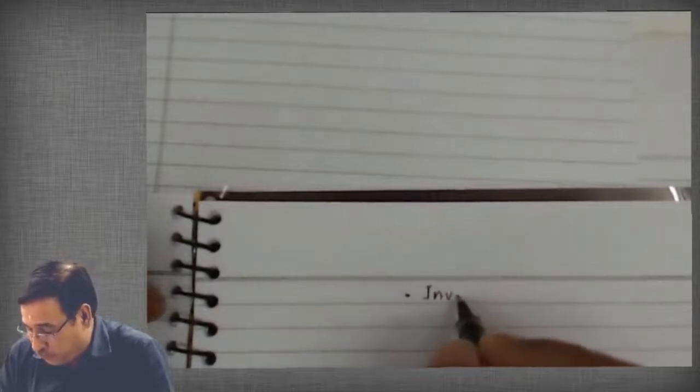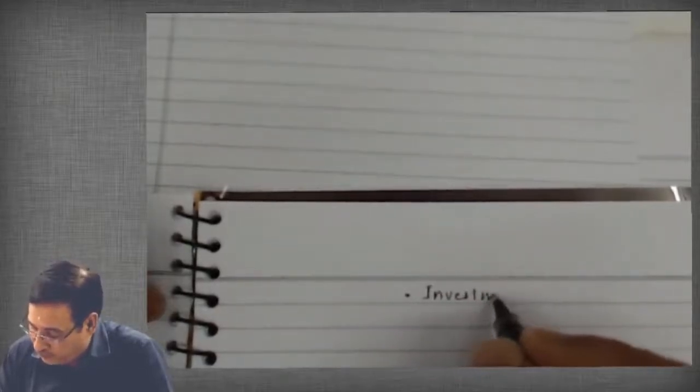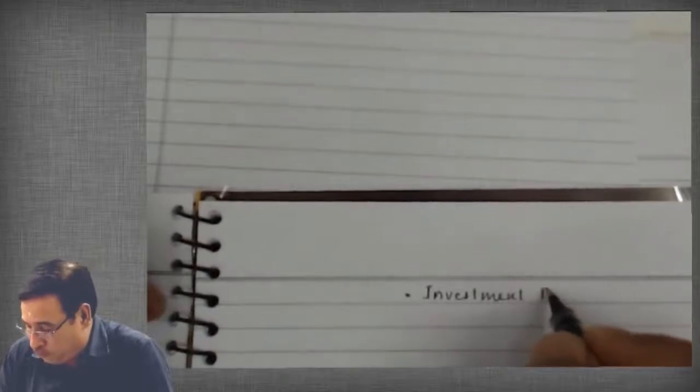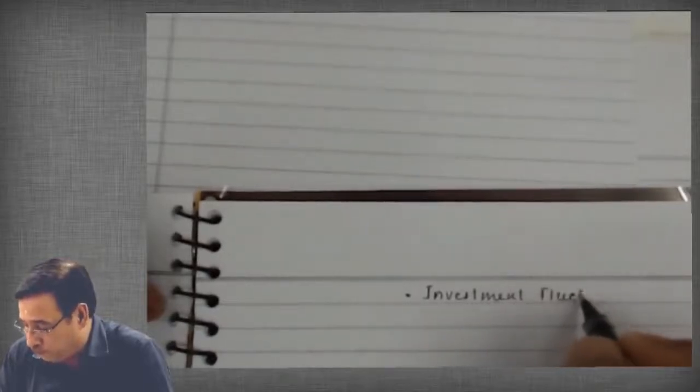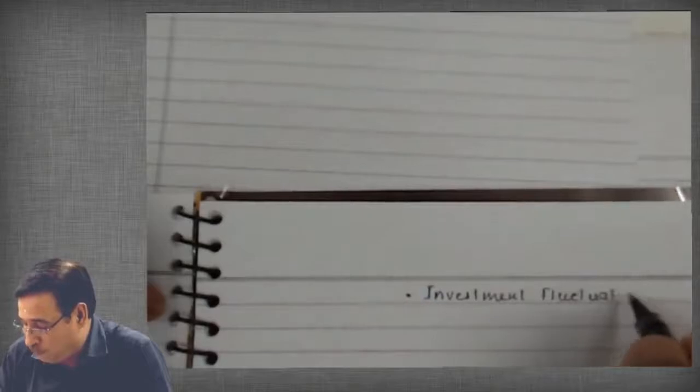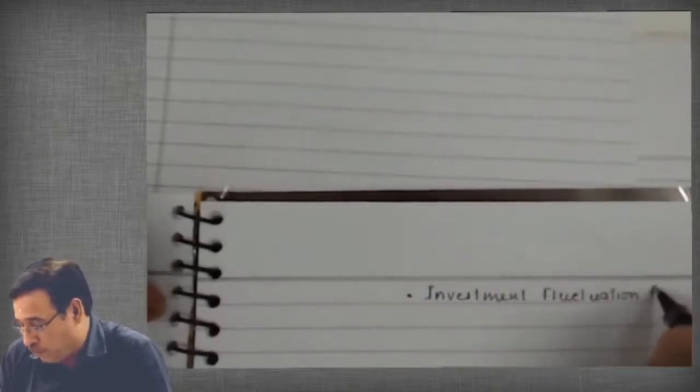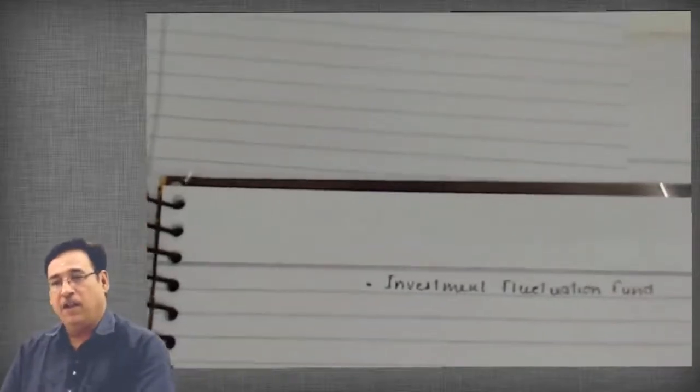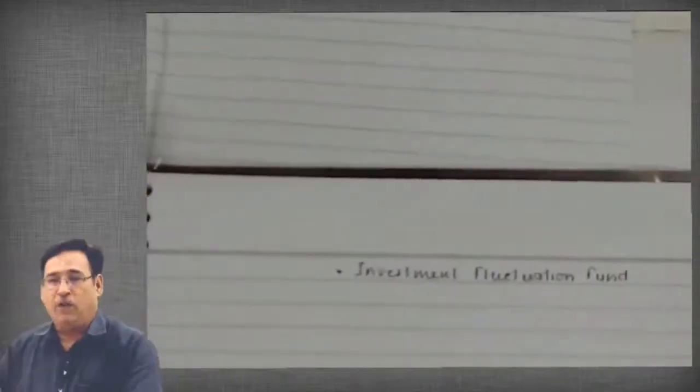Then investment fluctuation fund. Investment fluctuation fund is generally created to meet any decline in value of investments.